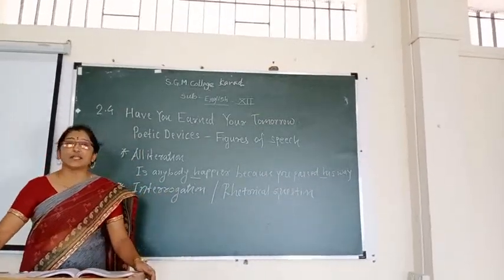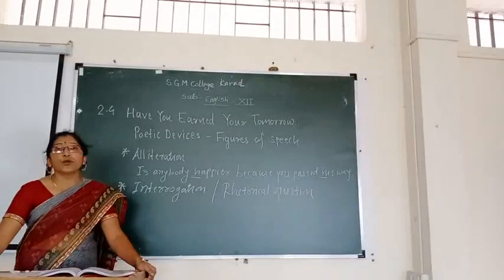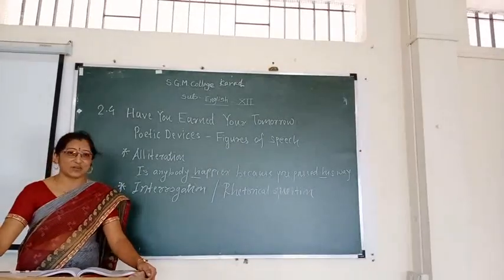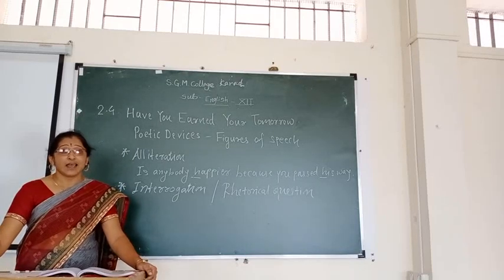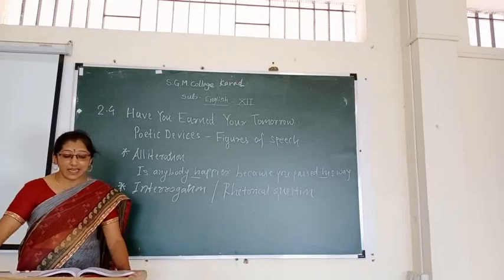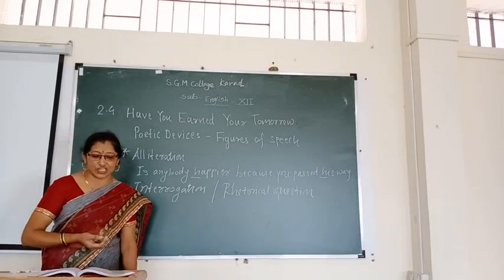Here I want to say that, Have You Earned Your Tomorrow? This poem is decorated with questions. This poem has 4 stanzas. Each stanza carries 4 lines, and each stanza carries 2 or 3 questions.